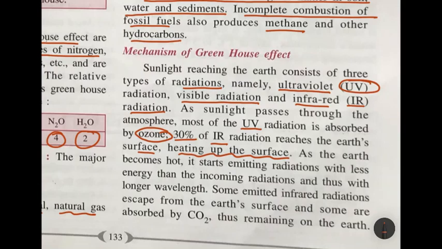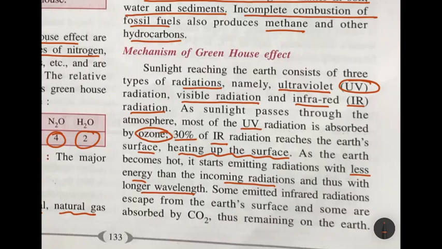Now as the earth becomes hot, as it becomes heated, it starts emitting radiation from the ground. Heat will start coming up. It will emit radiation with less energy than the incoming radiation. That is, the radiation coming from the sun has more energy than the radiation given off from the surface of the earth, and so it has a longer wavelength.